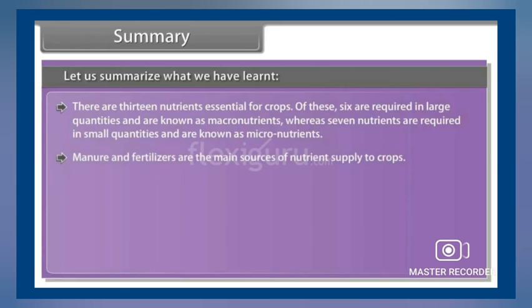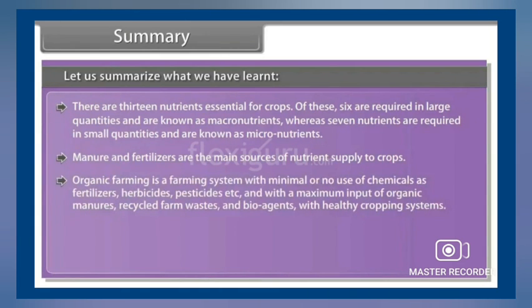Manure and fertilizers are the main sources of nutrients supplied to crops. Organic farming is a farming system with minimal or no use of chemicals as fertilizers, herbicides, pesticides, etc., and with a maximum input of organic manures, recycled farm waste, and bioagents with healthy cropping systems.